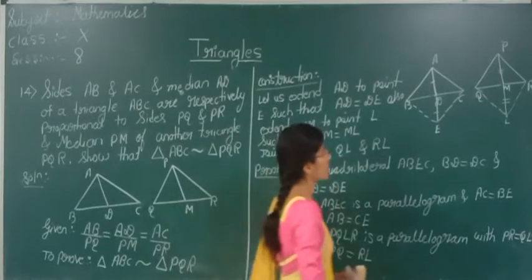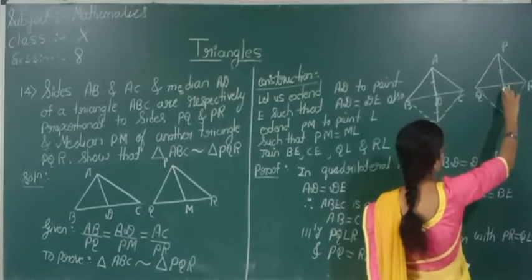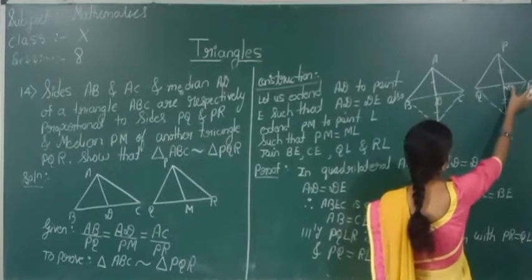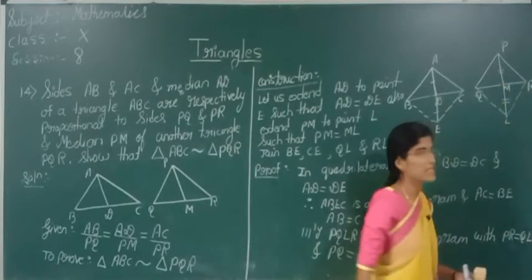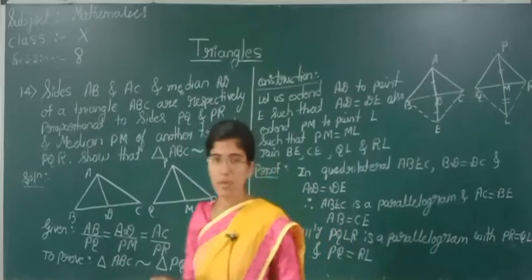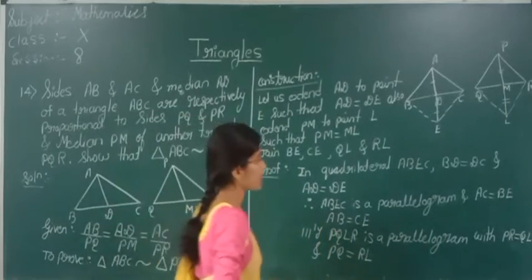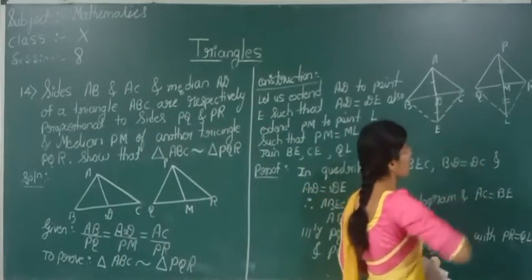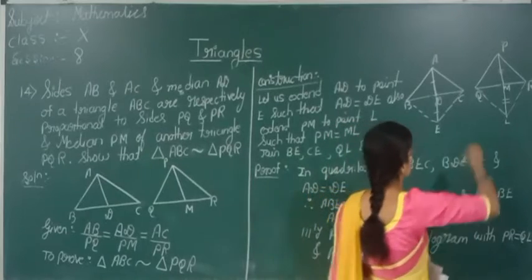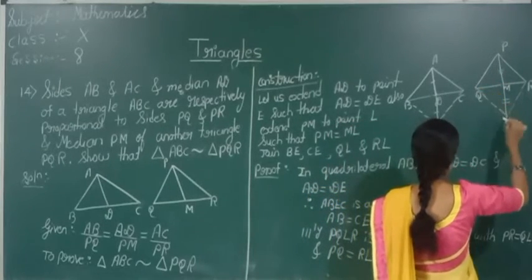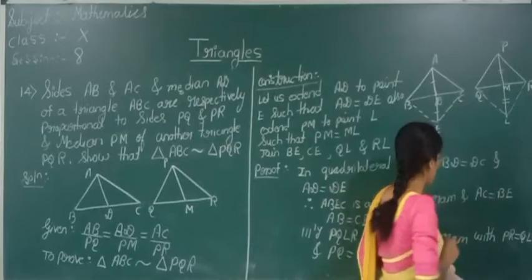Because here also PM is equal to ML and QM is equal to MR. Diagonals bisect each other, right? Therefore, PQLR is a parallelogram with PR equal to QL and PQ equal to RL.